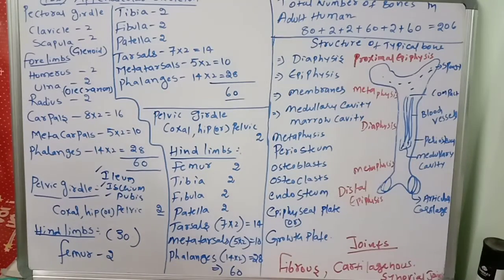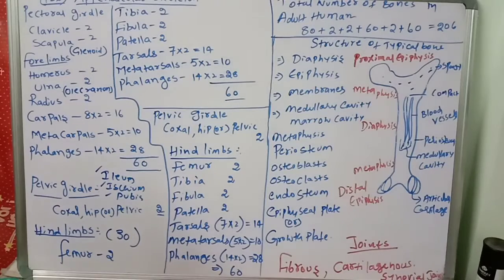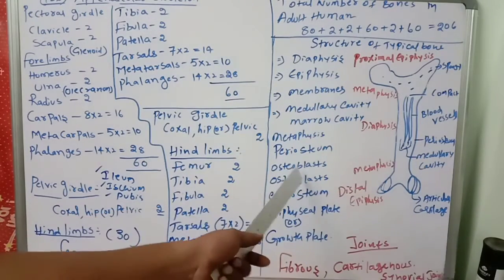So very important. The periosteum has an inner osteogenic layer, which produces the osteoblasts. Very important. So what I am telling is, the external surface of the entire bone, except the joint surface, is covered by a double layer membrane called the periosteum. The outer fibrous layer is dense irregular connective tissue. The inner osteogenic layer produces the osteoblasts.